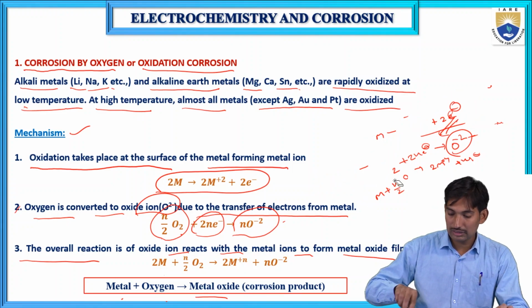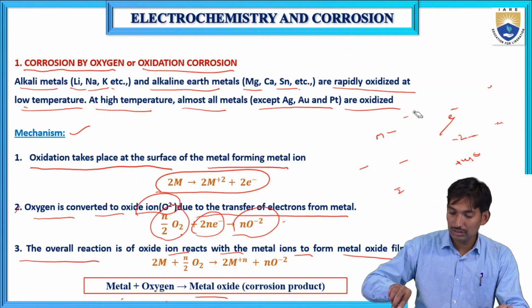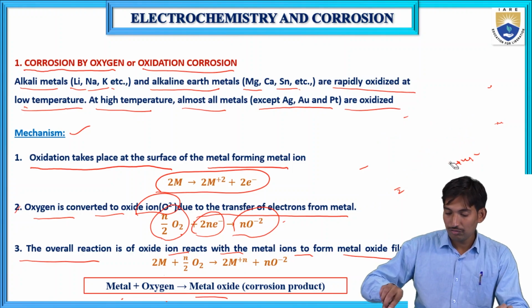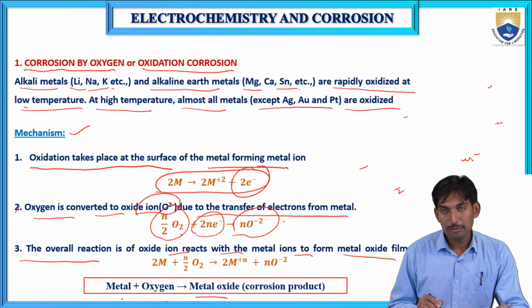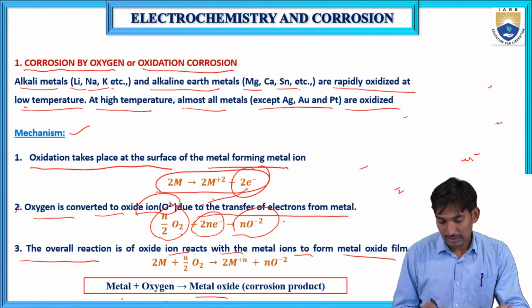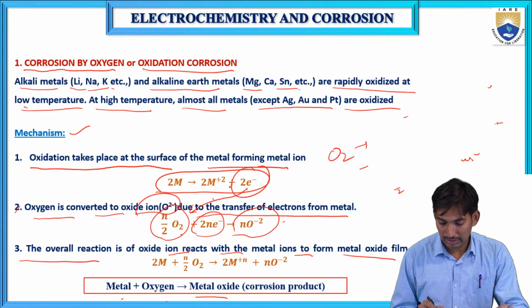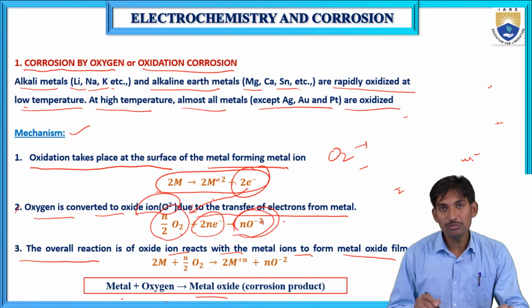What happens in oxidation corrosion? First, the metal undergoes oxidation, forming electrons and metal ions. Oxygen takes electrons from these metal ions and forms the oxide ion. This metal ion and oxide ion form the metal oxide. Metal plus oxygen gives metal oxide. This is the corrosion product.